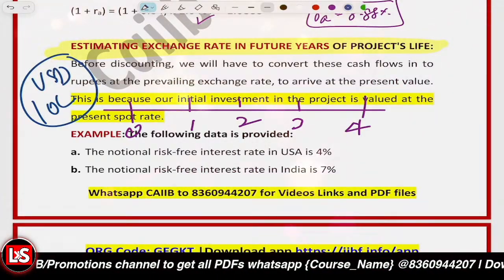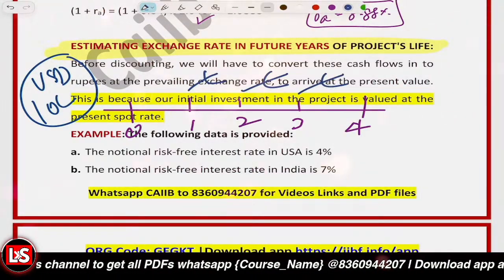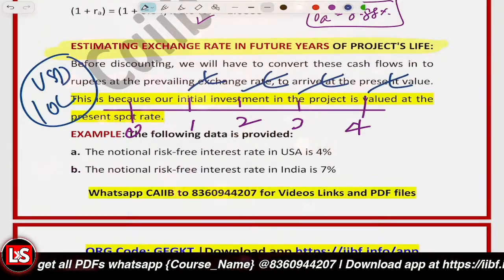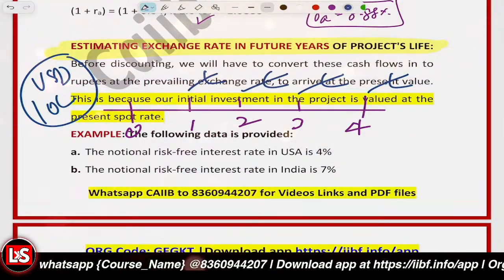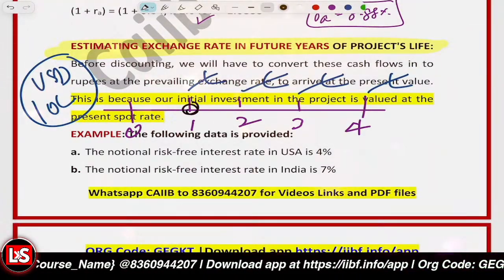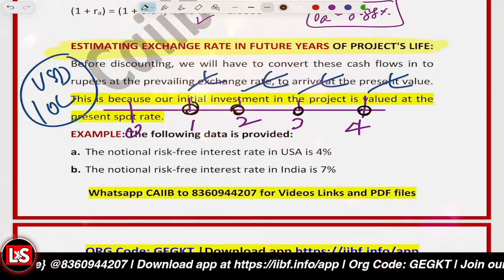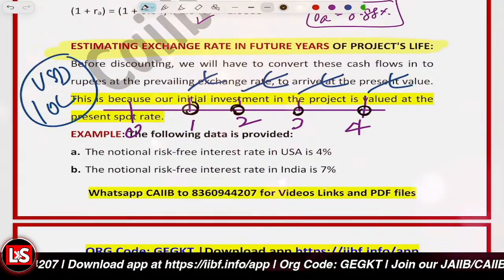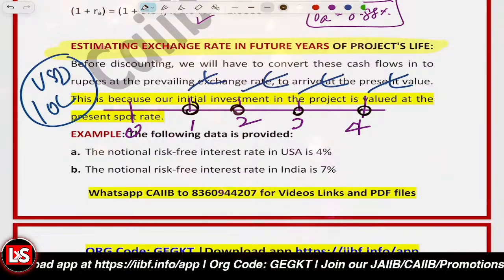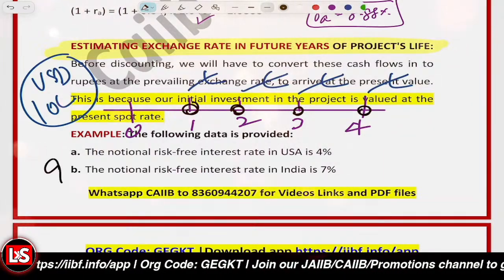Now, after 1 year, you'll have the cash inflows. After second year, third year, fourth year, you'll have the cash inflows, right? Now, when you have the cash inflows after multiple years, but today the price of USD is 97 rupees.